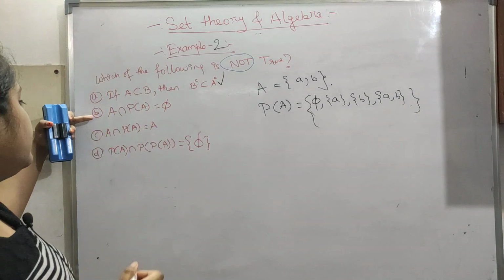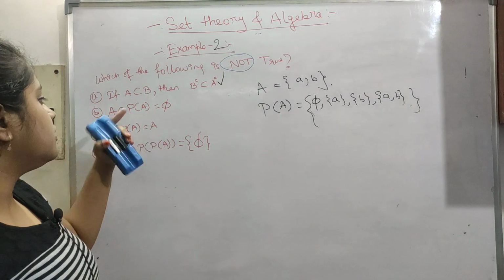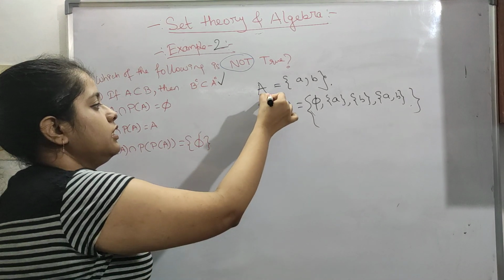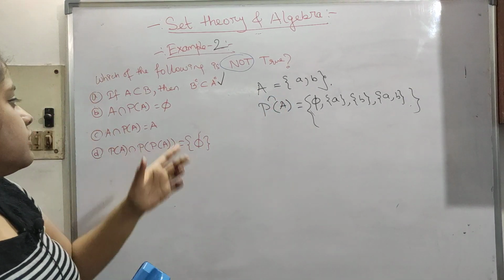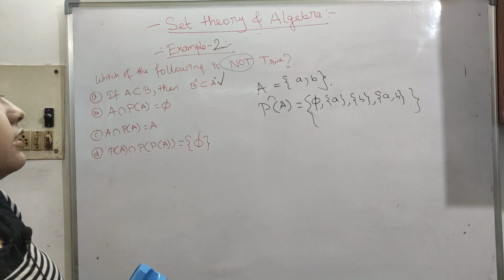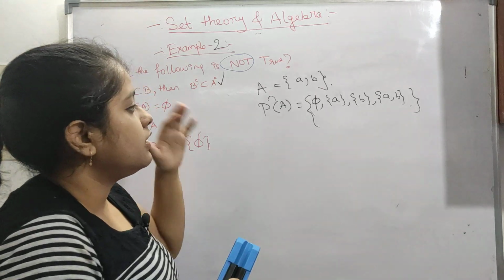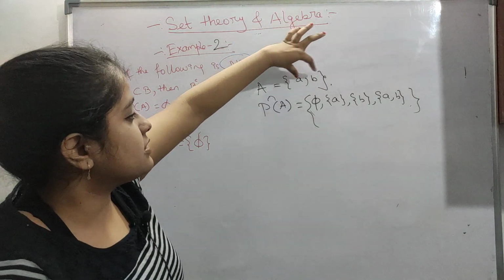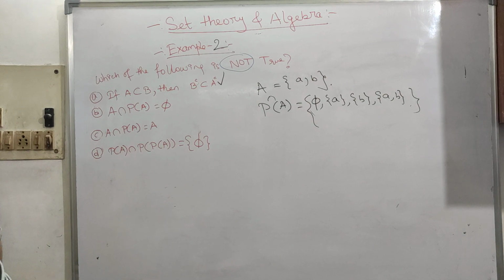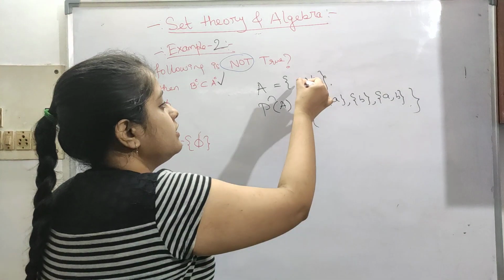So now A union P(A), is it equal to phi or not? So actually if you see, you may think that something is common here, but it is not. Okay, so this is actually true. Why am I saying this? These are elements.